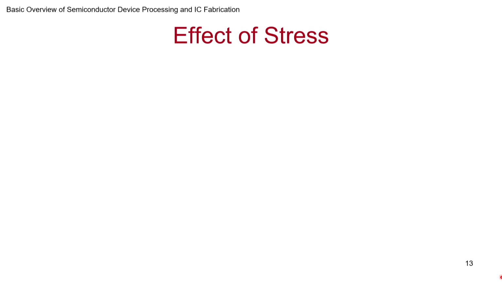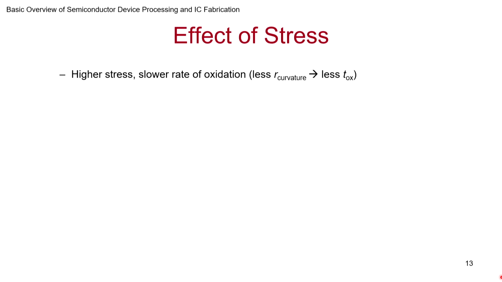Pressure we saw, so clearly pressure could also be at the solid level. So there is a stress that can be there in the material. In fact, it does play a role. Okay, so it turns out higher the stress, slower the rate of oxidation. So that is less the curvature, less the T-ox that is formed. So corners in fact get affected, and it turns out that the concave surfaces oxidize faster. Convex surfaces, on the other hand, end up having less oxidation. So you have to watch out at the corners. You may get a thinner oxide at the corner. So you have to watch out on those.